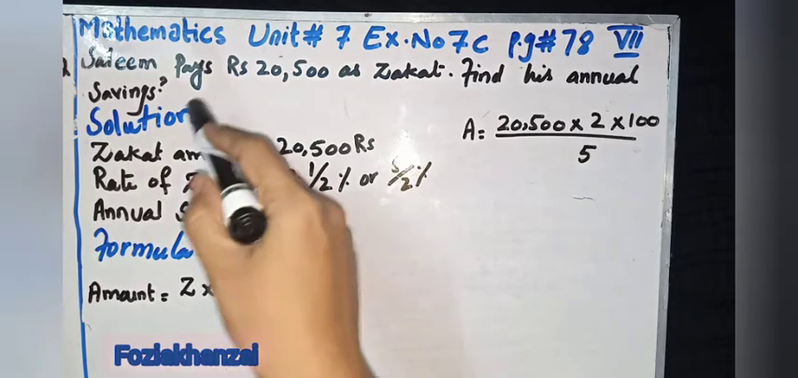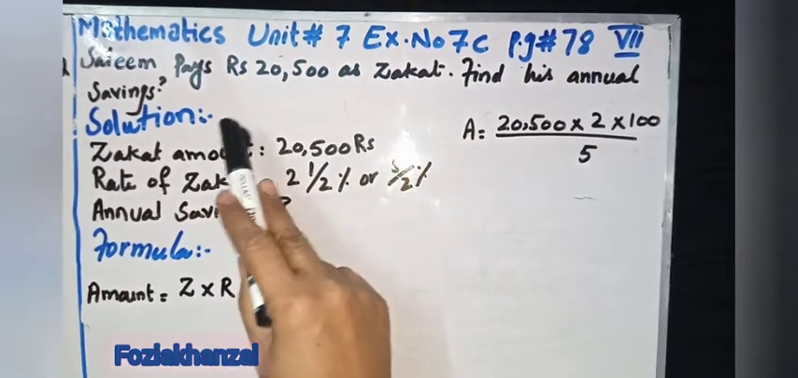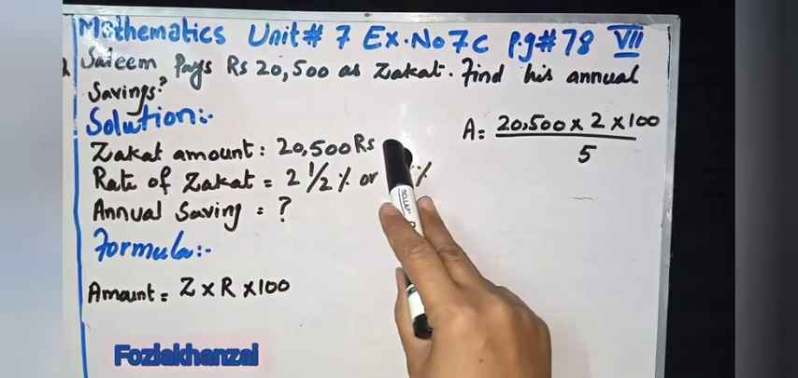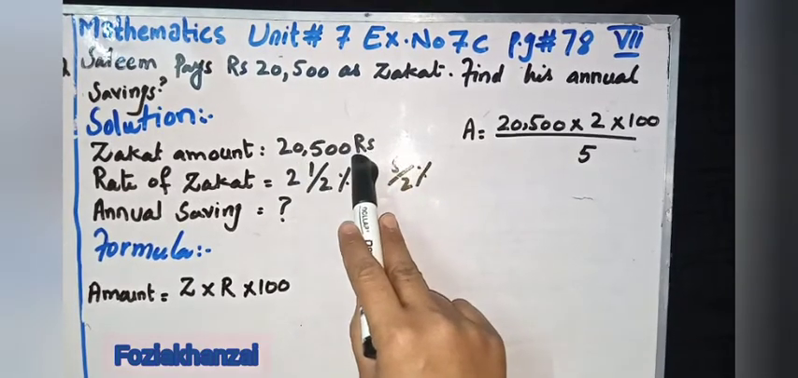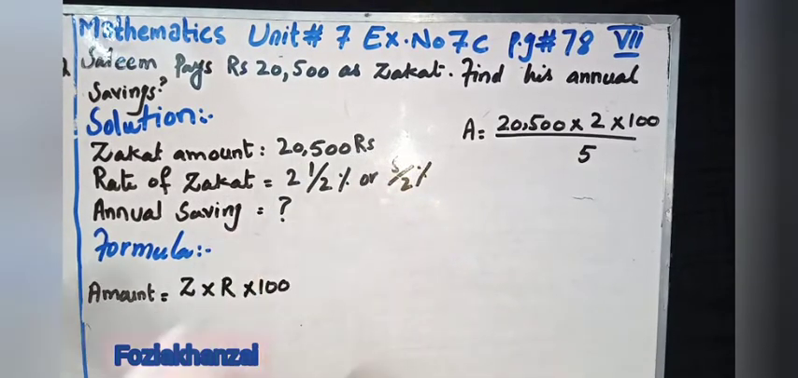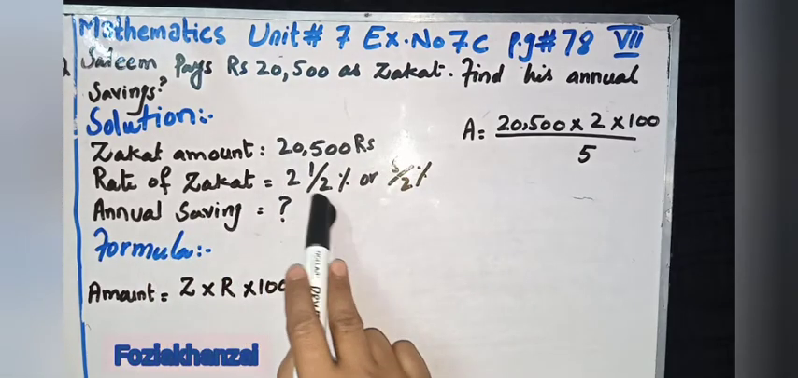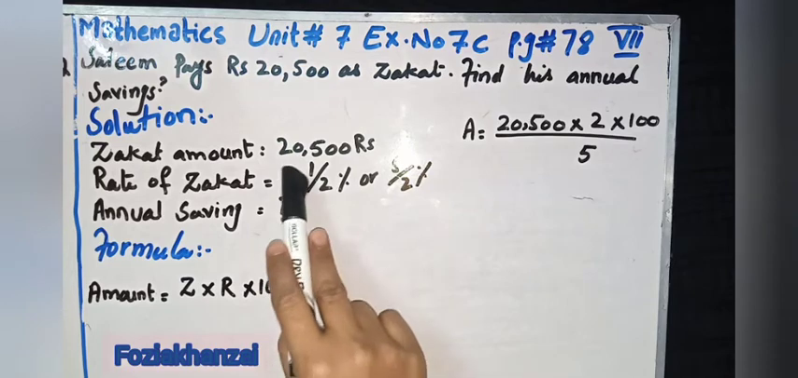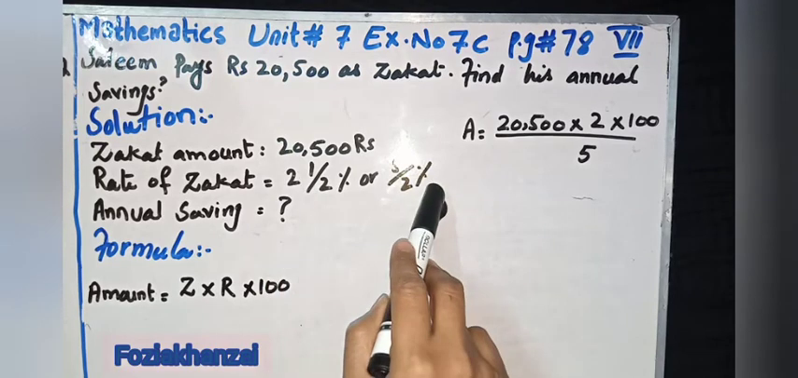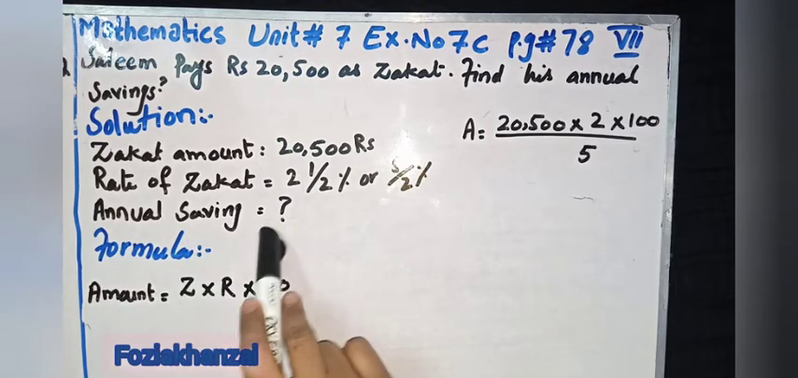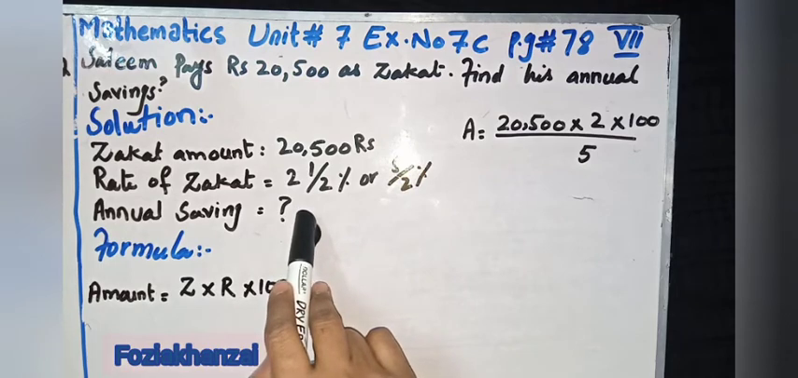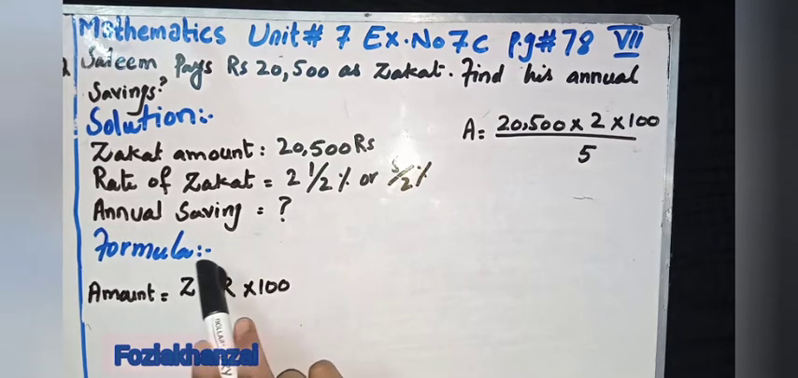According to the question, zakat amount is given, 20,500 rupees. Zakat is paid, amount is given. Rate of zakat is simple, 2 whole number 1/2, so 2 times 2 is 4, plus 1 is 5, 5/2%. Annual saving is not given, so we will find the annual saving. That's why we put the question mark. Formula of zakat,